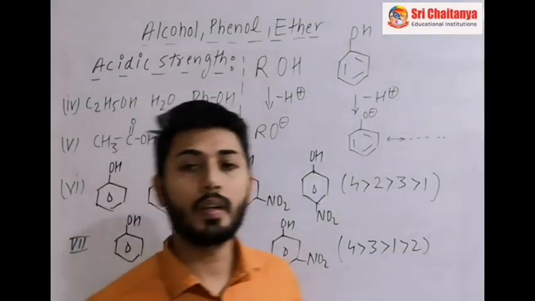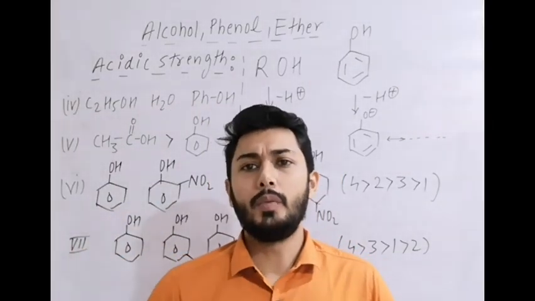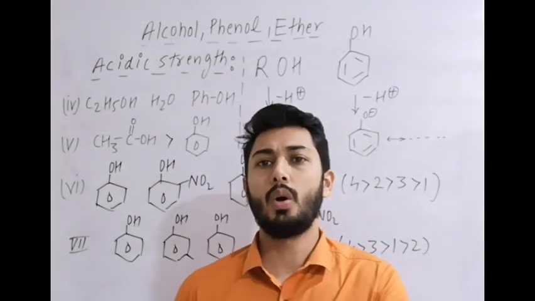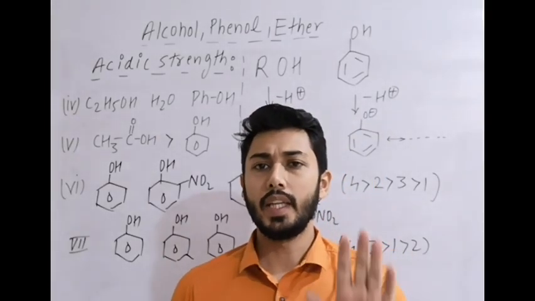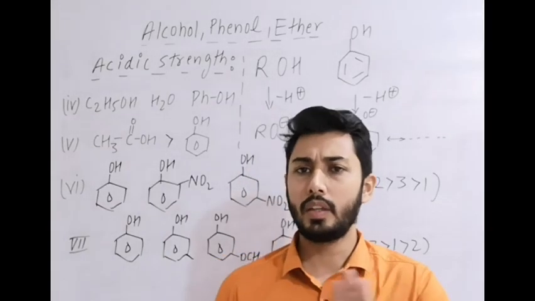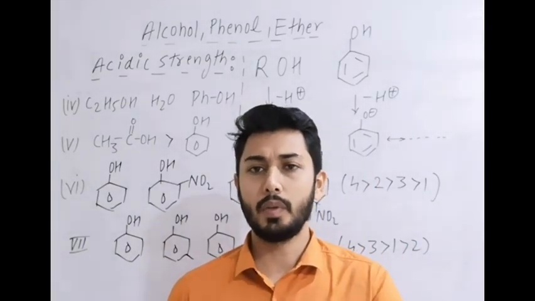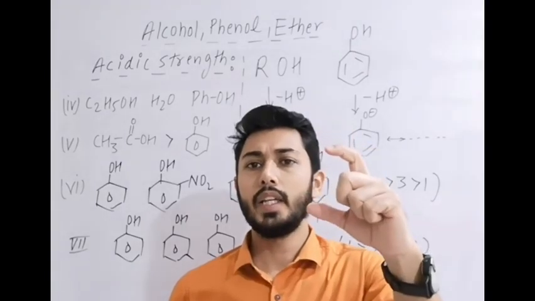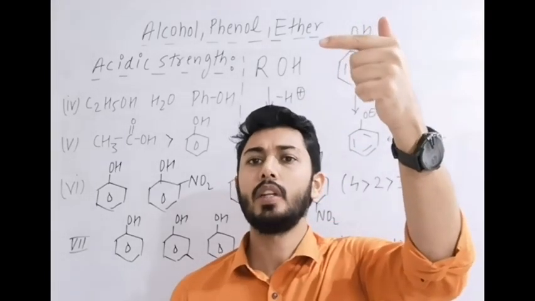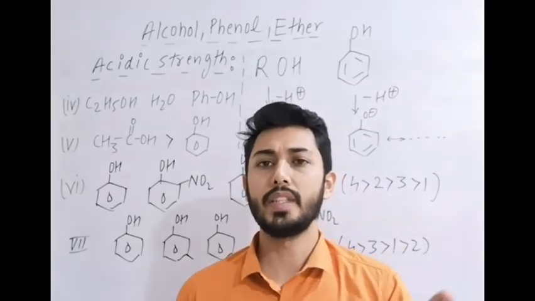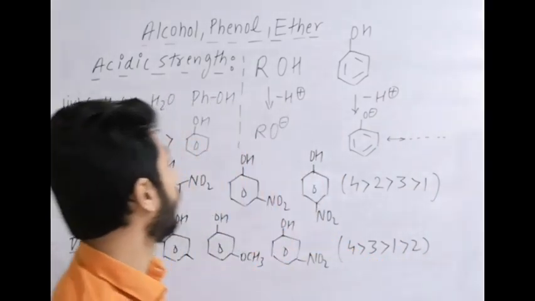Now, an important comparison between alcohol and phenol. After loss of H plus, alcohol forms an alkoxide ion. That alkoxide ion is not resonance stabilized, but in phenol, after the loss of H plus, in the phenoxide ion the negative charge on oxygen is in resonance delocalization. Therefore, phenols are more acidic than alcohols.